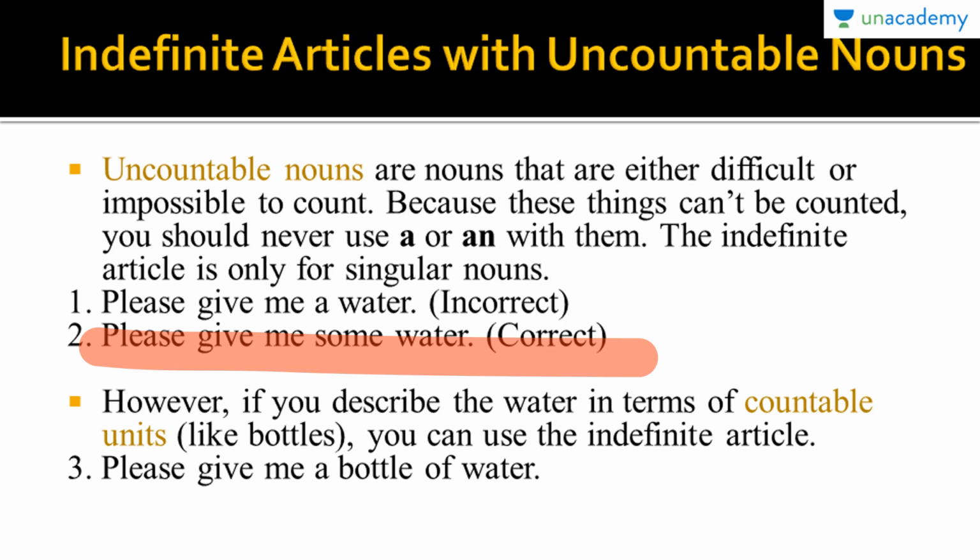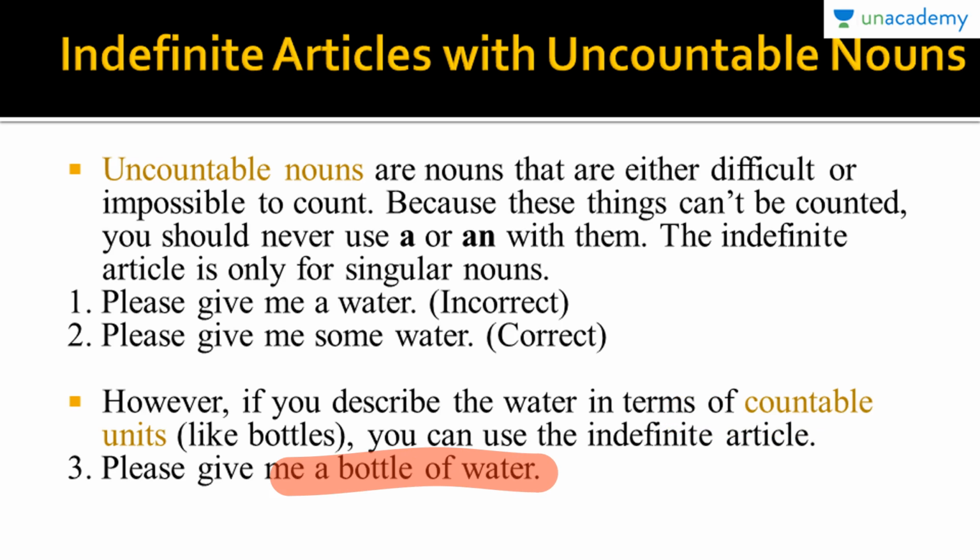However, if you describe water in terms of countable units, then we can use indefinite articles. For example, please give me a bottle of water. We are never going to use indefinite articles with uncountable nouns because these things cannot be counted. Once again, please keep in mind that indefinite article is only used for singular nouns.